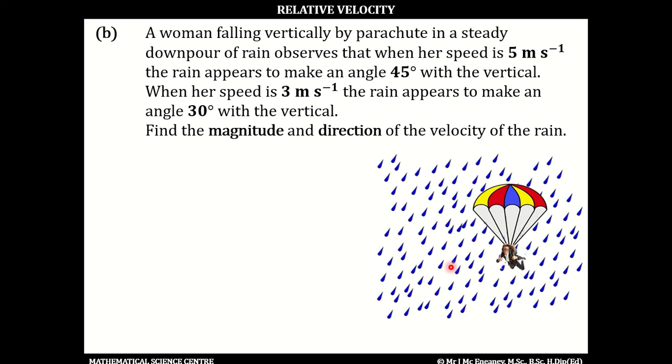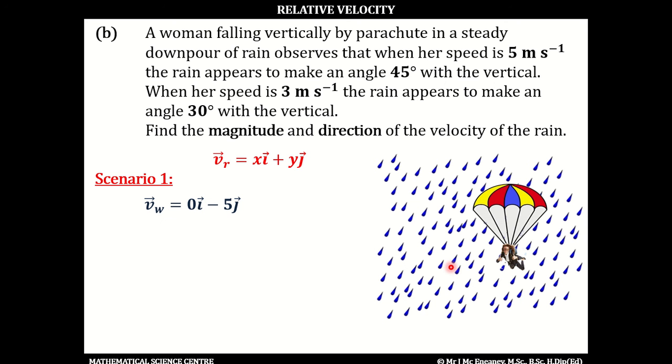So the velocity of the rain is unknown. We're just going to let that equal xi plus yj. We've got two different scenarios here. In the first scenario, the woman is moving downwards with a speed of 5. So we can represent this using i and j notation as 0i minus 5j. Because she's moving south, it's a minus 5j. Now here, the velocity of the rain relative to the woman makes an angle of 45 degrees with the vertical.